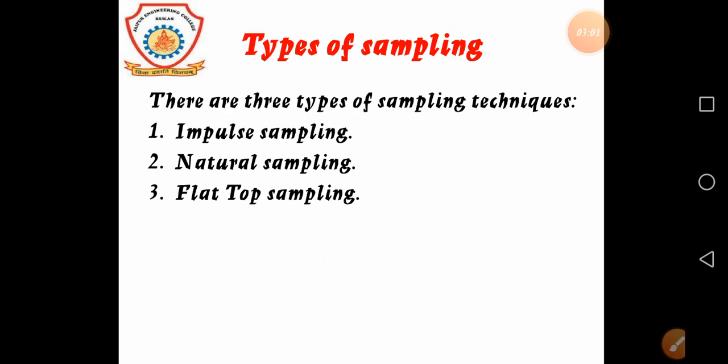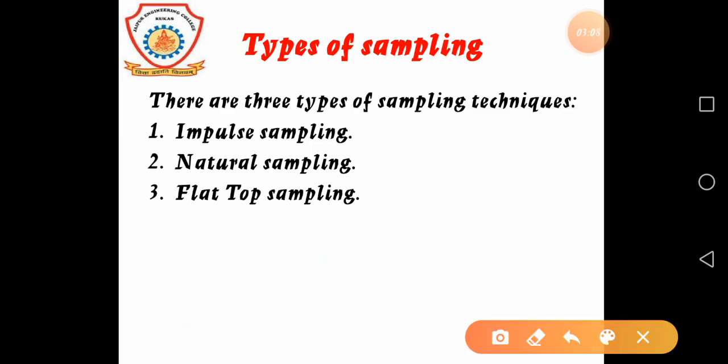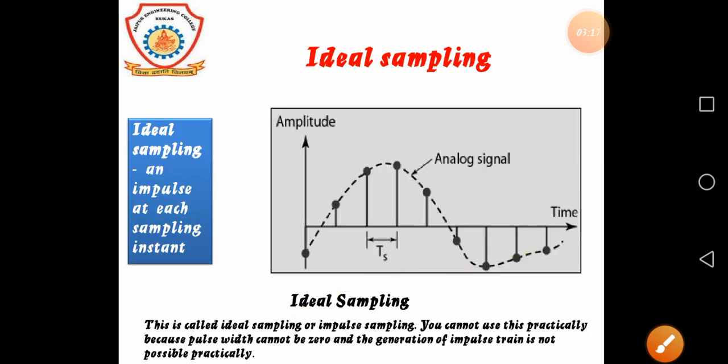Here are the types of sampling. There are different types of sampling. Basically three sampling techniques are used. First is impulse time sampling, second is natural sampling, and third is flat top sampling. First is ideal sampling. Basically ideal sampling is also called impulse sampling.